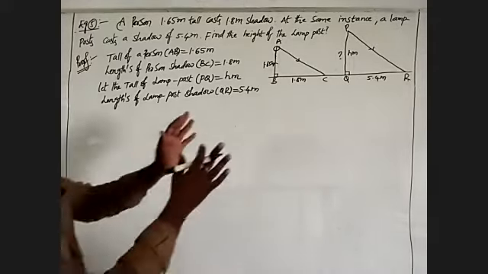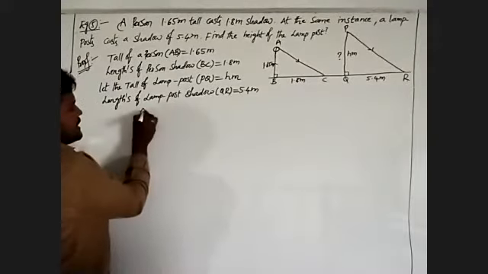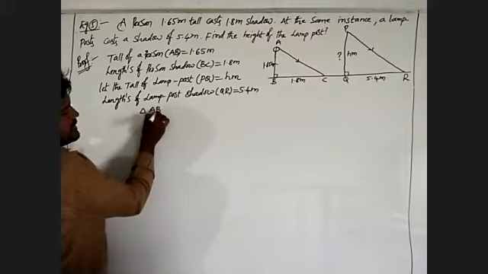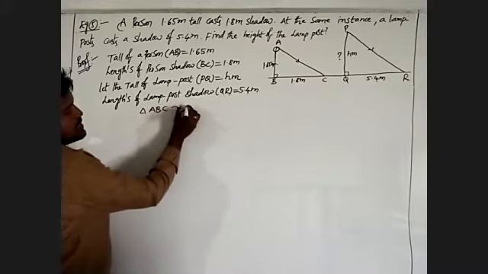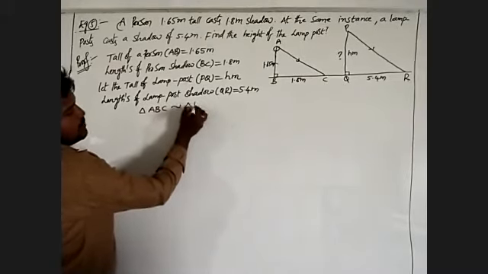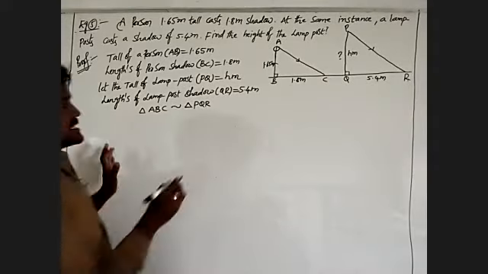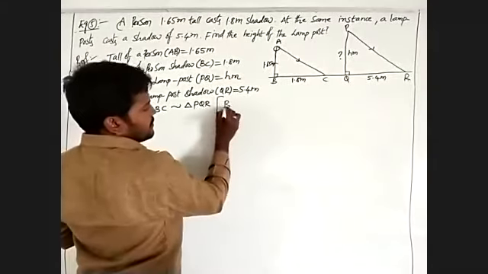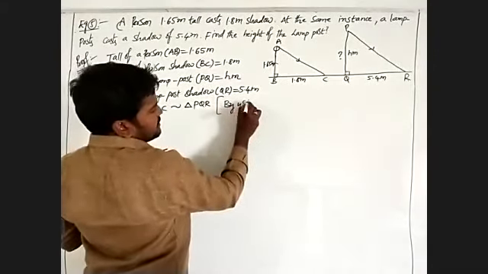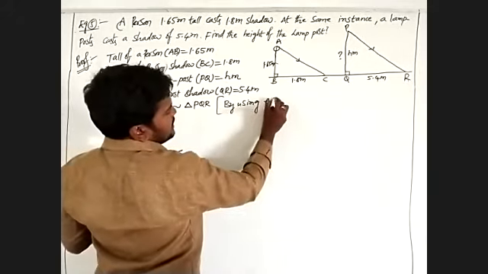We observe these two triangles. Triangle ABC is similar to triangle PQR. The reason is AA similarity of triangles.